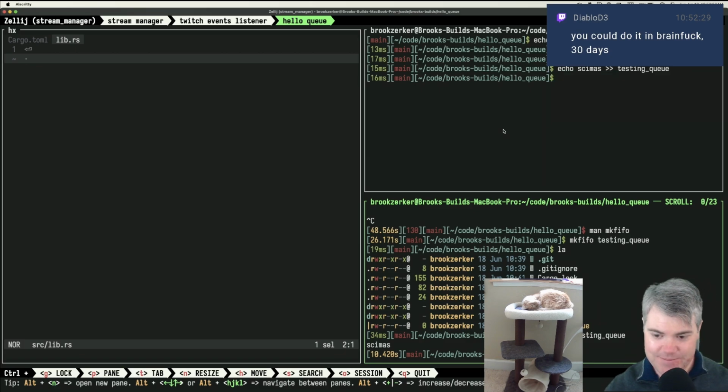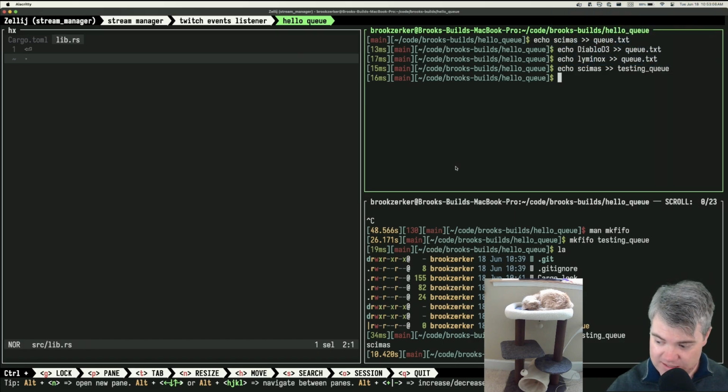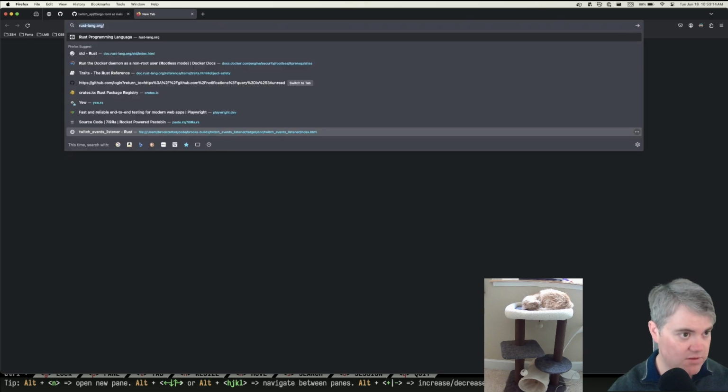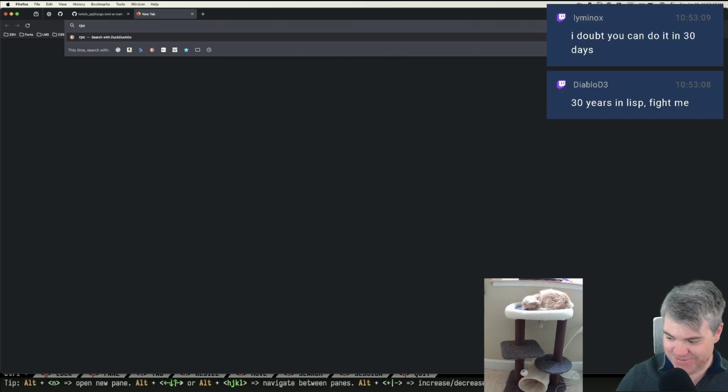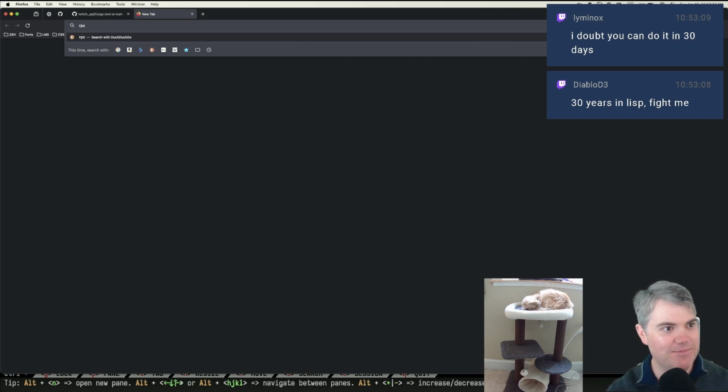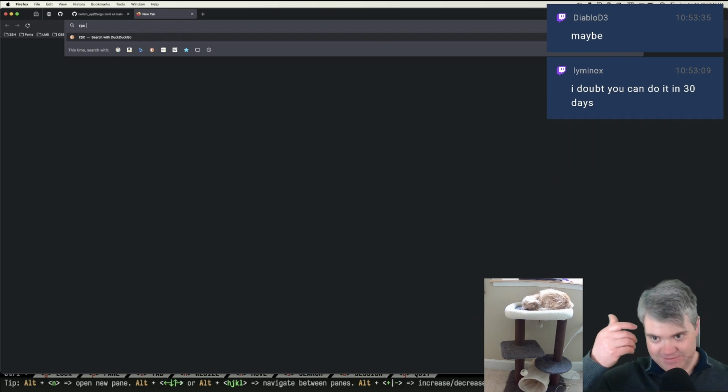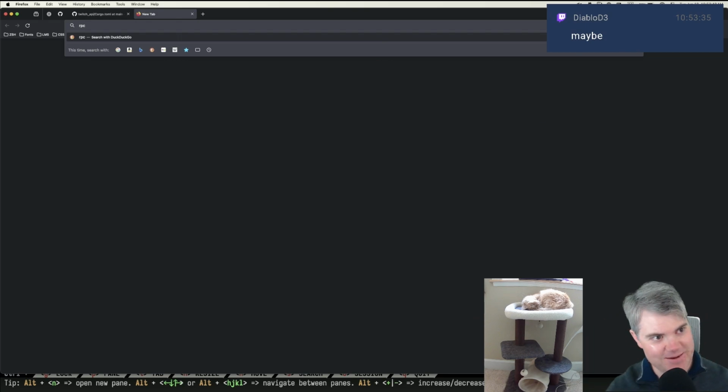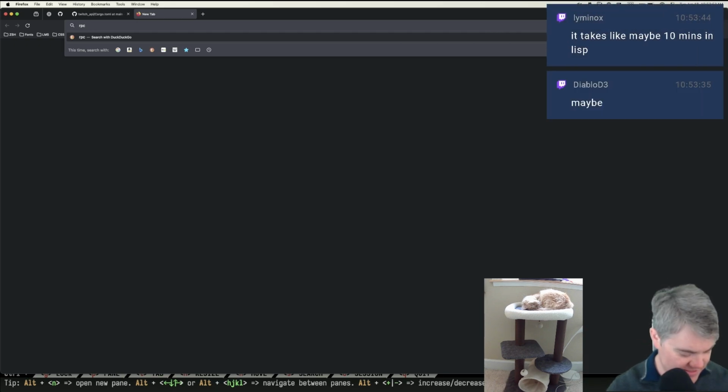Now, something I am interested in is, there was the other method, which was RPC, right? Which I've not ever used myself. 30 years in Lisp, I bet. Isn't that like reverse? 30 days in Lisp, 30 years in Brainfuck. Let's see. My brain just completely decided to take a break for a second there. RPC. What am I Google searching for this? It's just RPC